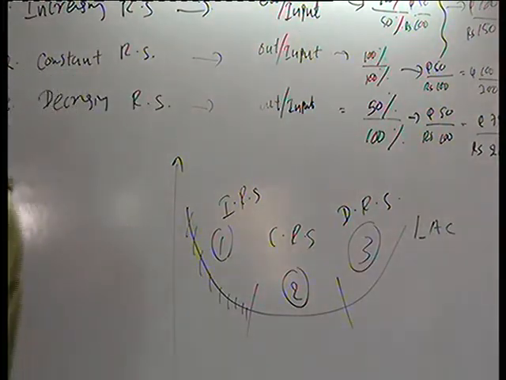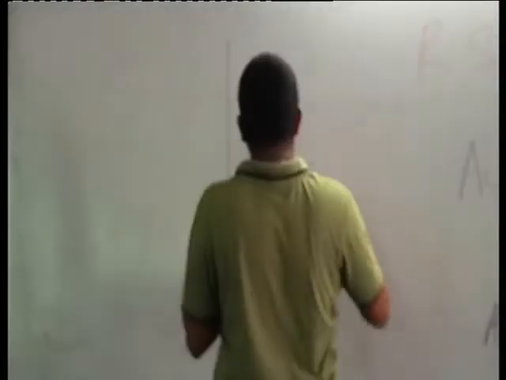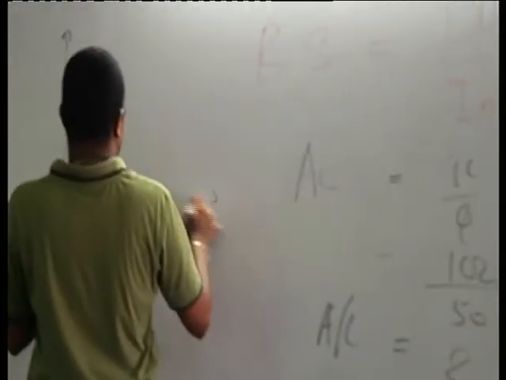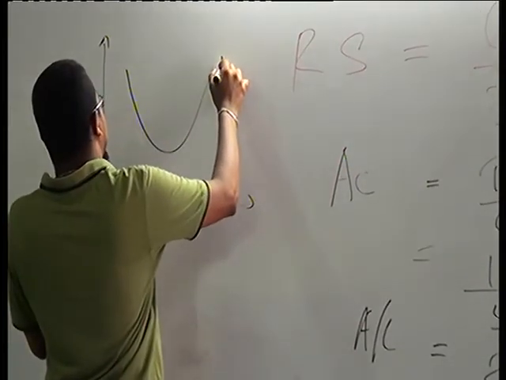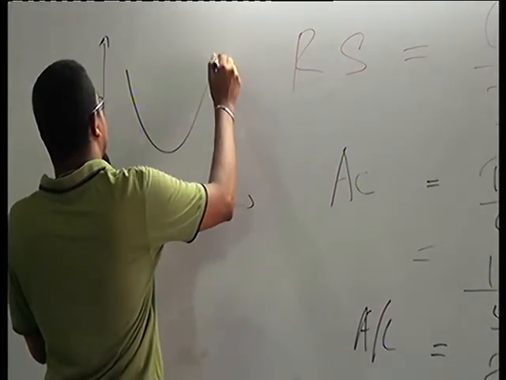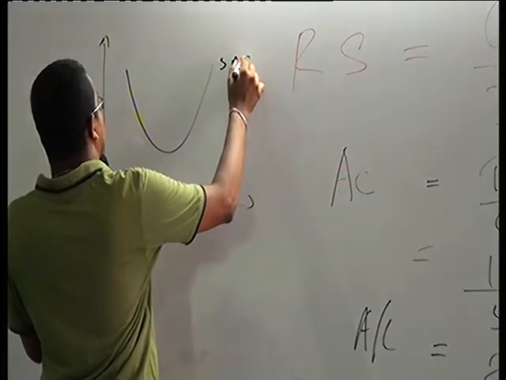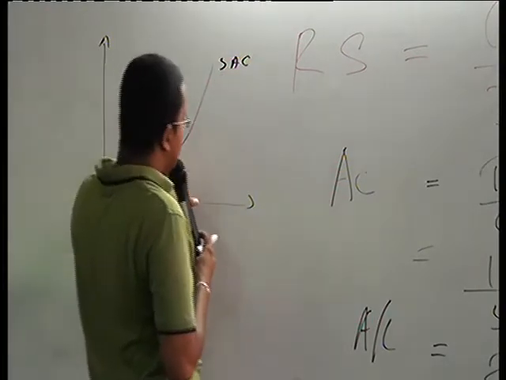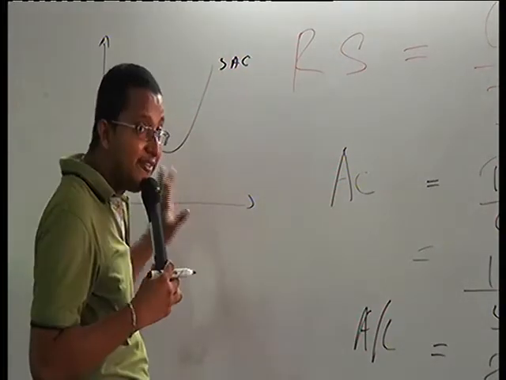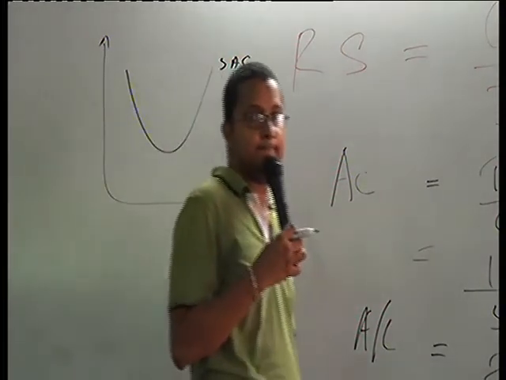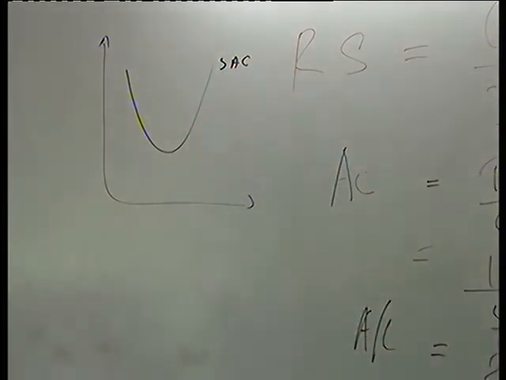Whereas short run average cost is again a U-shaped curve, but it is not flat like the long run average cost curve. Got it?